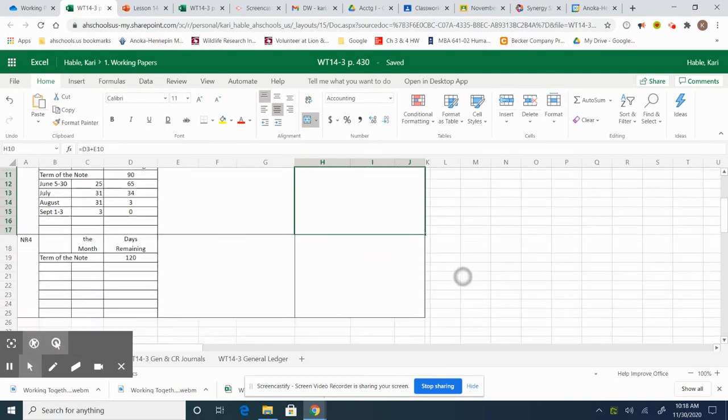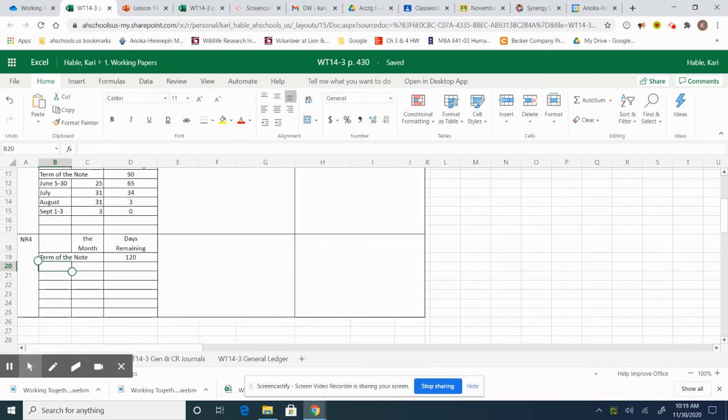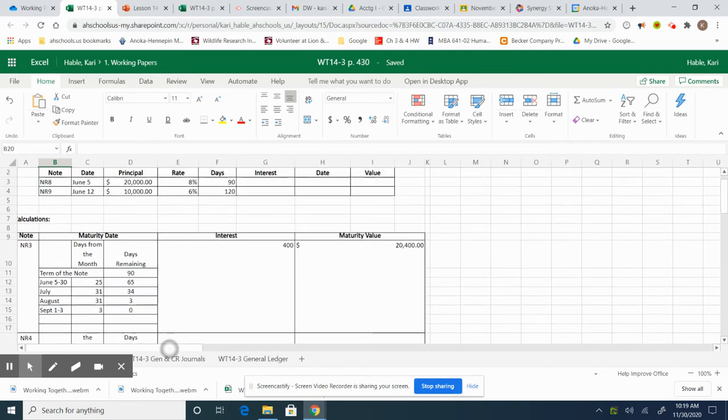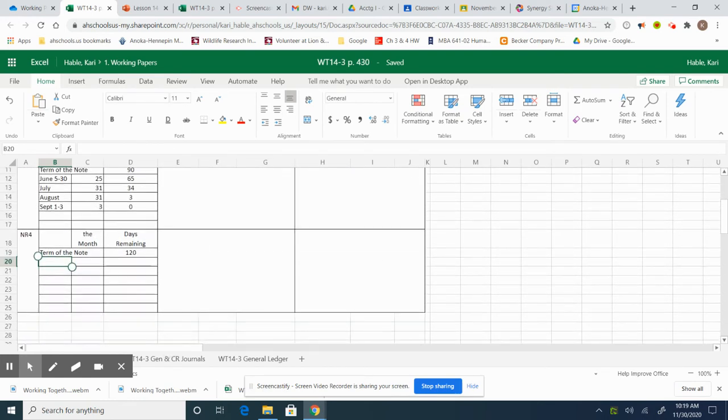Okay, now let's scroll down here, 120 days. And we're starting June 12th through, we know there's 30 days in June, then July, August, September.